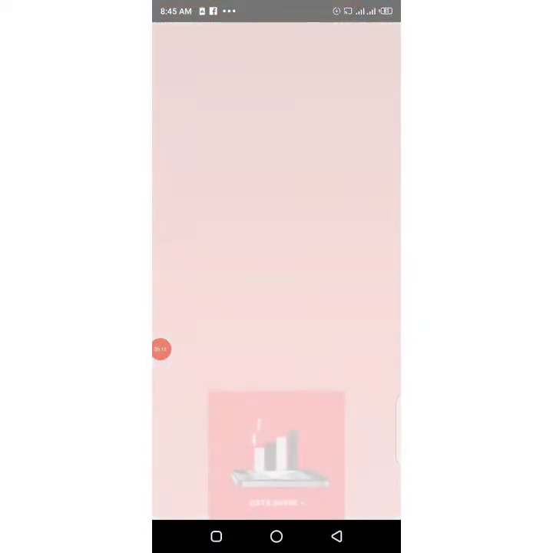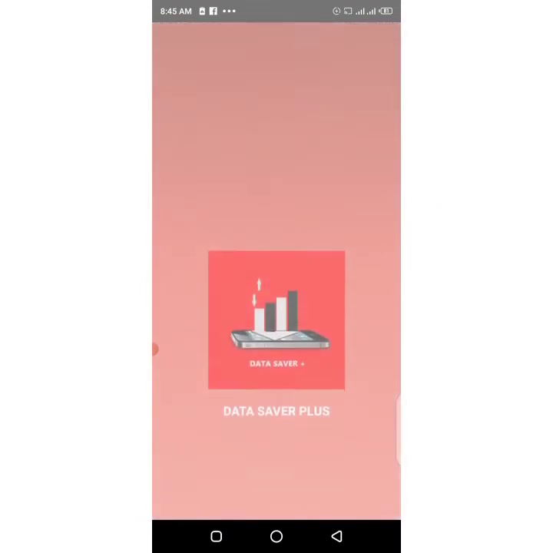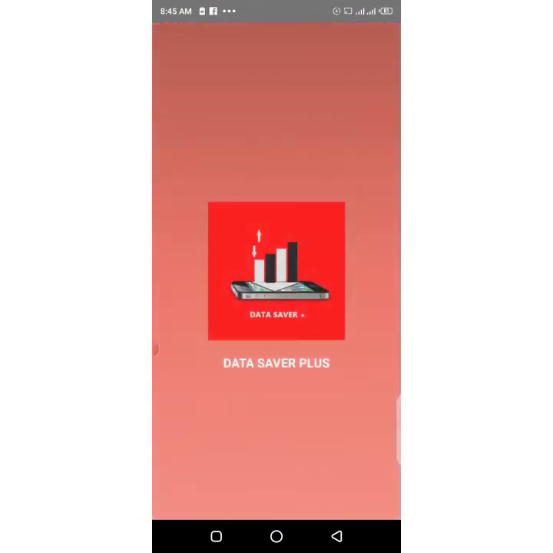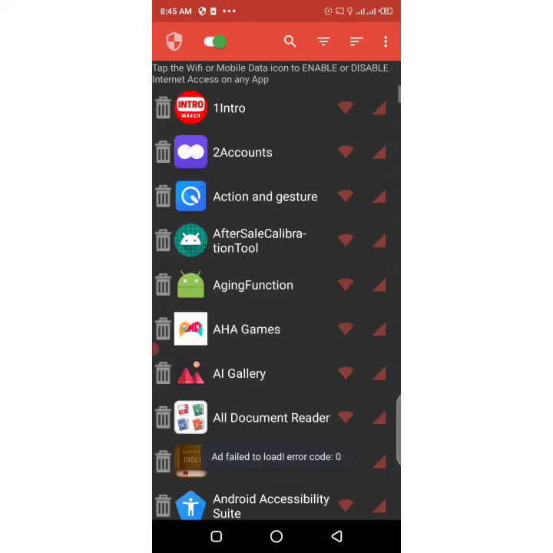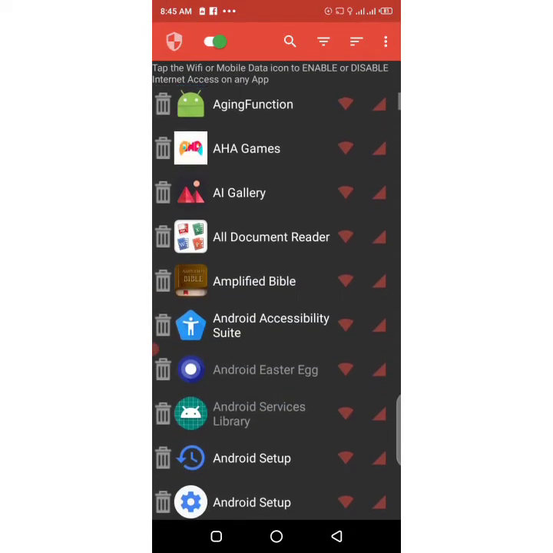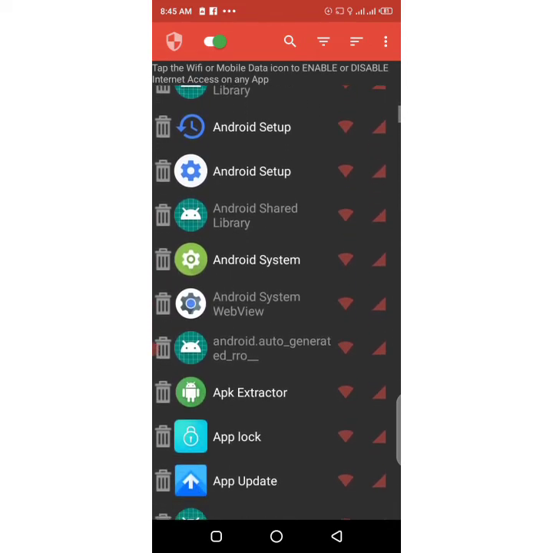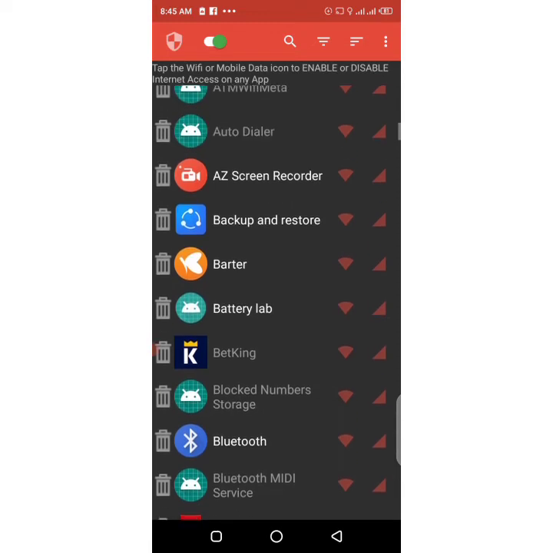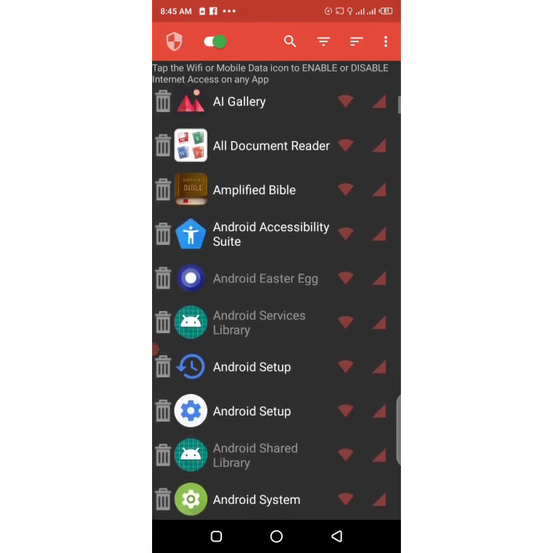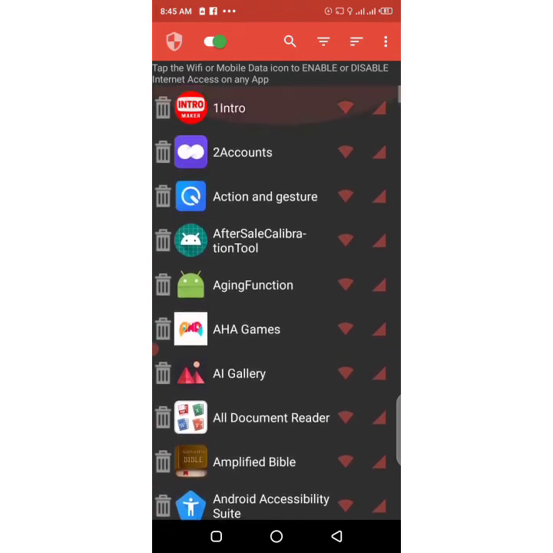It's very active. It can also be saving your data without any problem. Look at these apps that are taking up my data. This particular app is fighting so hard to keep them from running my data down.